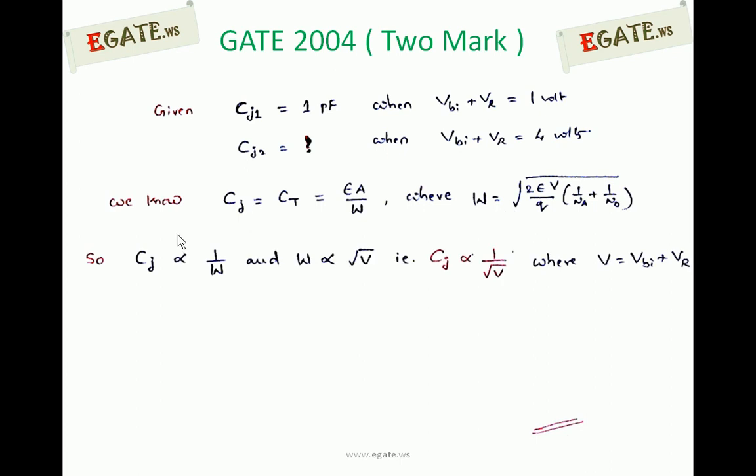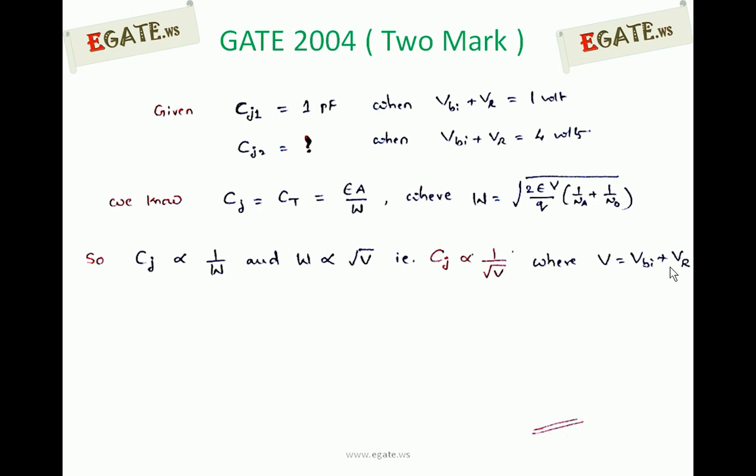So junction capacitance is proportional to 1 by W, and W is proportional to square root of voltage. So finally we arrive that CJ is directly proportional to 1 by root V, or CJ is inversely proportional to root V, where V is equal to VBI plus VR, that is, the sum of built-in potential plus applied reverse voltage.